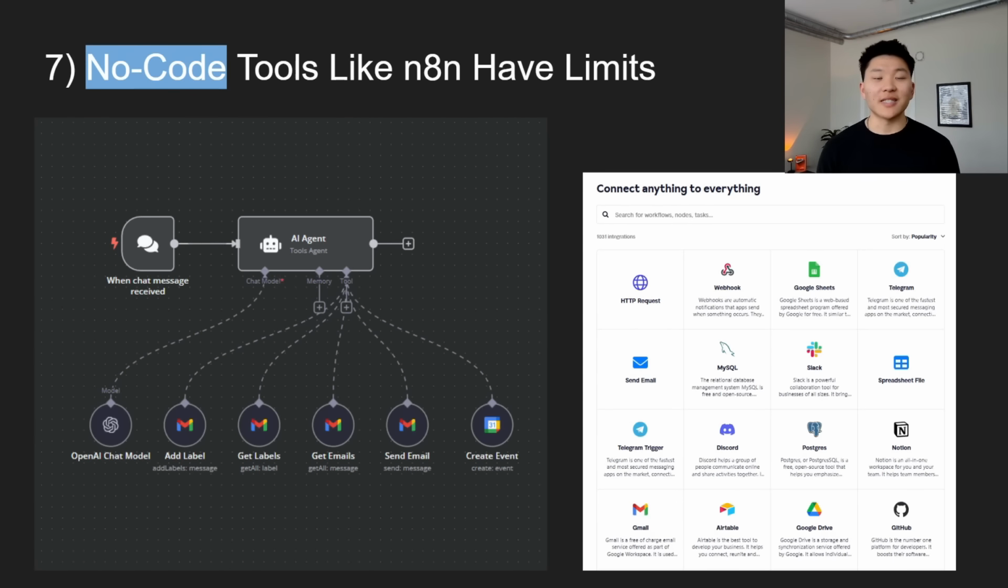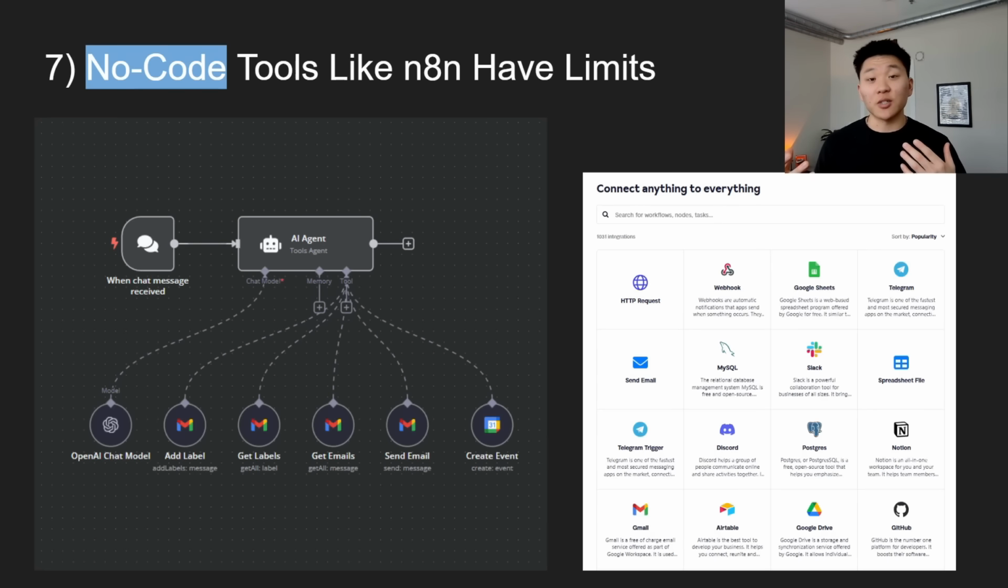So the seventh one is that no-code tools like N8N have their limits. They're super great. They're really empowering non-developers to get in here and spin up some really cool automations. The barrier to entry is so low. You can learn how to build this stuff really quickly, which is why I think it's awesome. And it's the main tool that I use personally and also within my agency.